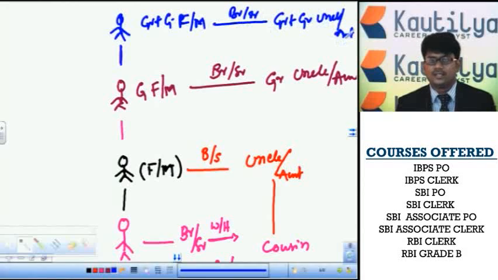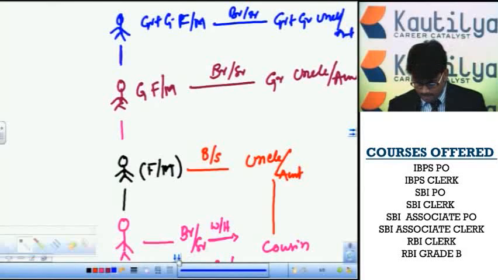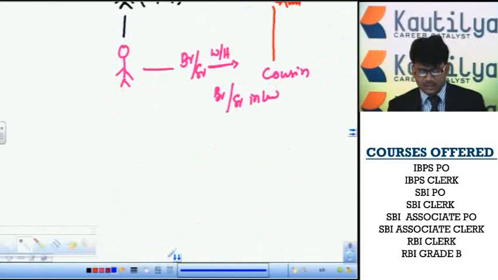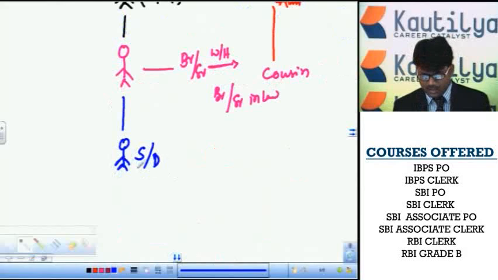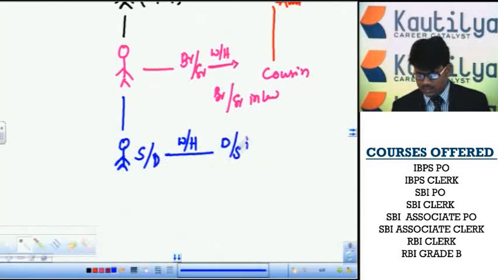These are the relations that come from the parent side. In our downward direction, if the person has a child, that person is called son or daughter. That son or daughter's wife or husband, that means spouse, is called daughter-in-law or son-in-law.